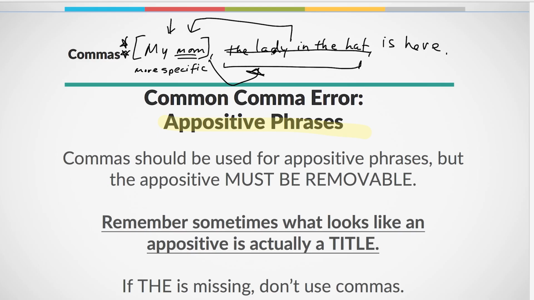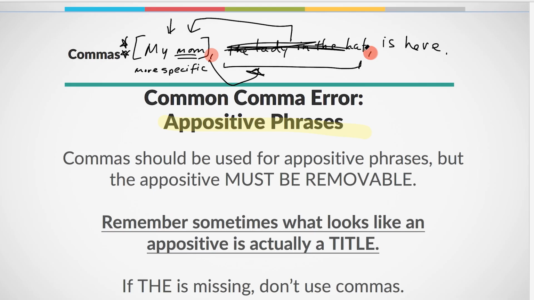The reason I know I can get rid of this is that this is sandwiched here with what I call a comma sandwich, right? If you have a comma on one side, a comma on the other side, I call that a comma sandwich. It's in that comma sandwich. That means we could take it out. It's a non-essential phrase. And that's how the appositive works.